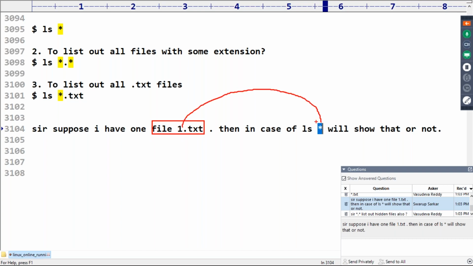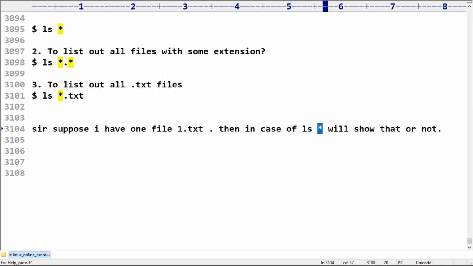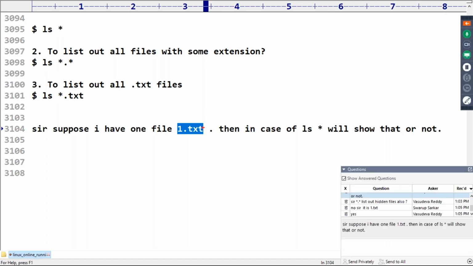Now file1.txt, is it going to be covered here or not? Please respond. Yes, it is going to be covered. That's why it is going to list out. Or otherwise 1.txt, yes, it is going to list out. Star is going to consider digits also. Suppose my file name is only 1.txt, only 1.txt is going to be covered.